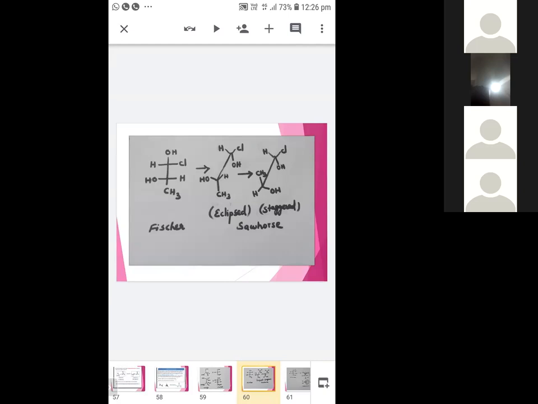But to represent staggered Sawhorse, you just tilt the front carbon, that is the bottom carbon, by 180. Only tilt the bottom carbon, nothing but the front carbon, by 180. Then you can represent the staggered form. Okay.